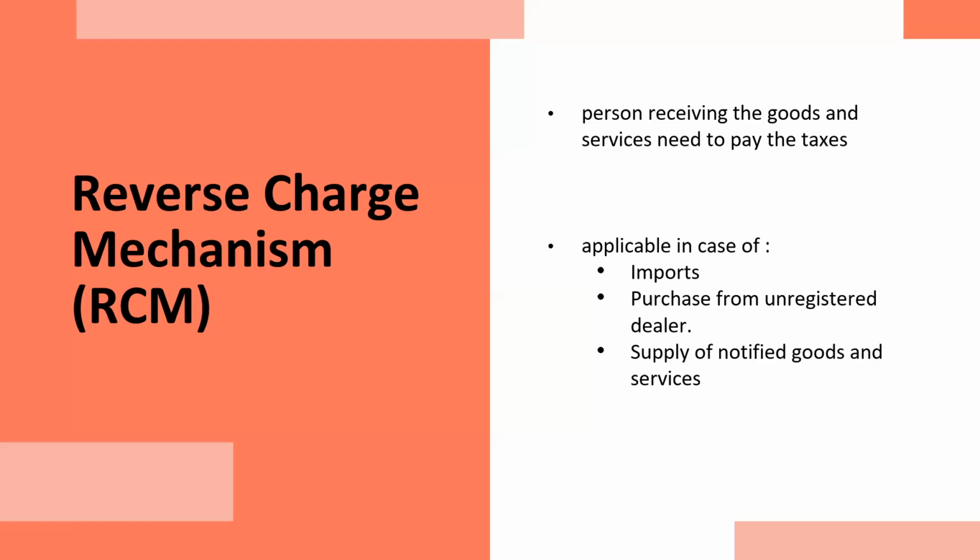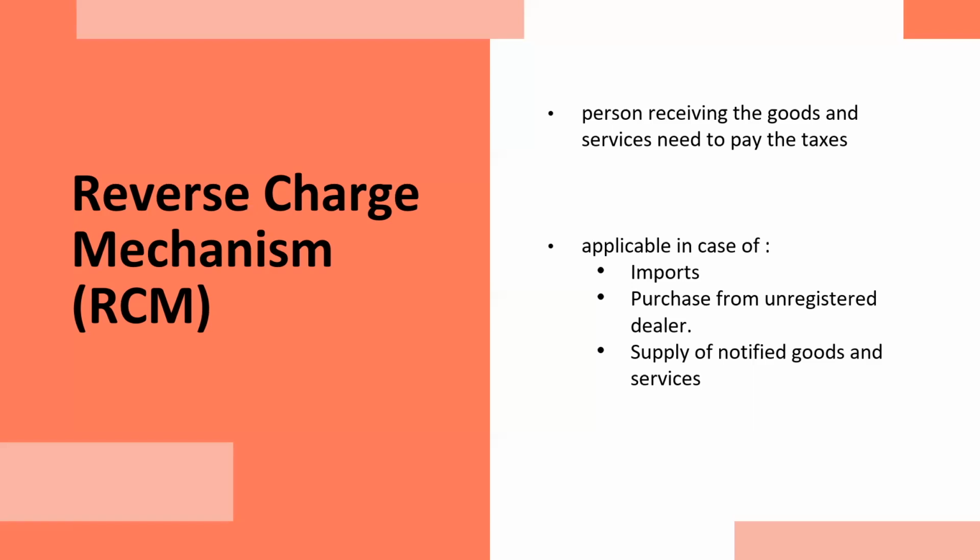If there is a purchase from an unregistered dealer, then reverse charge mechanism comes into the picture. I just gave you the example of Amitabh Bachchan. Amitabh Bachchan is an unregistered supplier and Just Dial is a registered company. So in that case, RCM will be applicable automatically. The third case is supply of notified goods and services. There is a list given by the government of goods and services where RCM will be applicable.